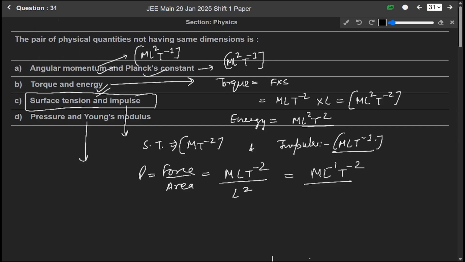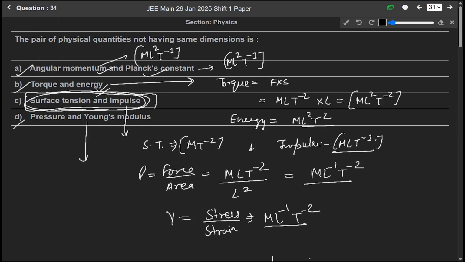And then Young's modulus. Young's modulus is stress over strain, so its dimension is also M L^-1 T^-2. This means among these four options, options A, B and D have quantities with the same dimension, but in option C, surface tension and impulse, these two physical quantities have different dimensions, M T^-2 and M L T^-1. So our answer is option C.